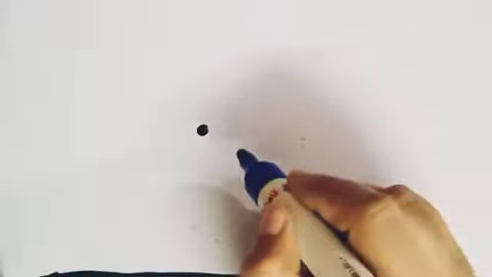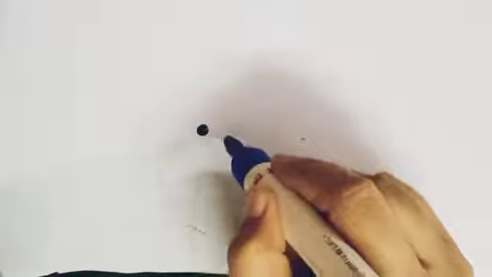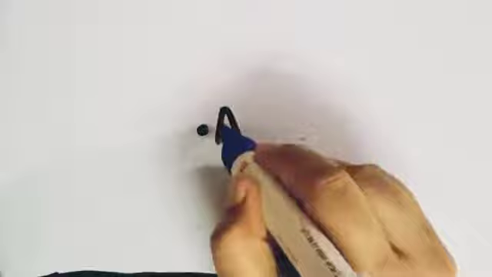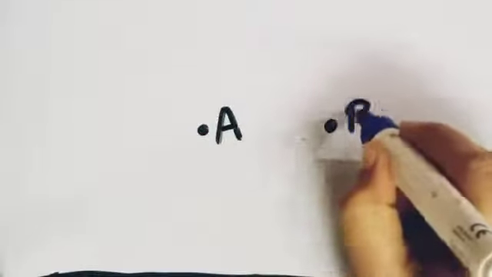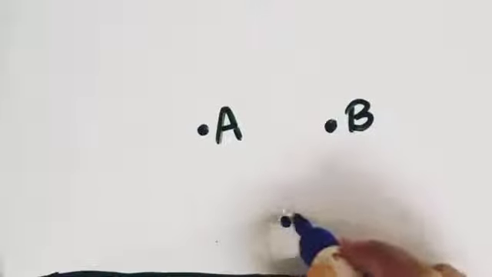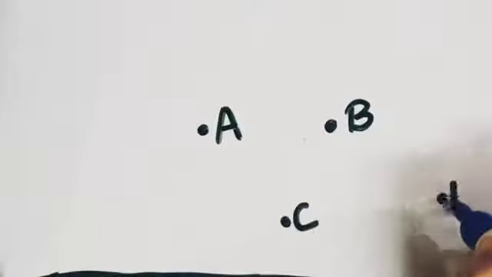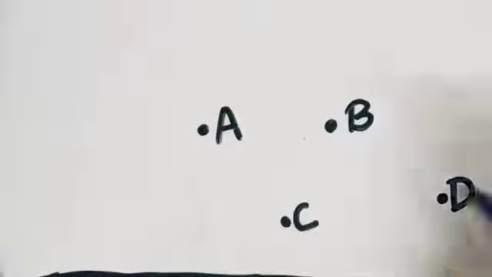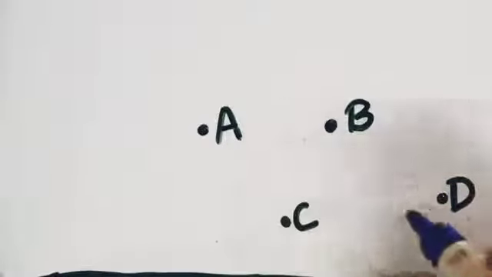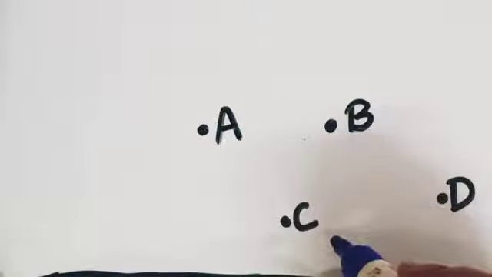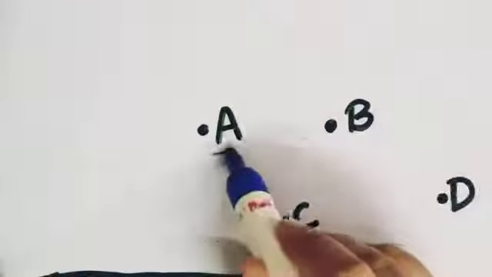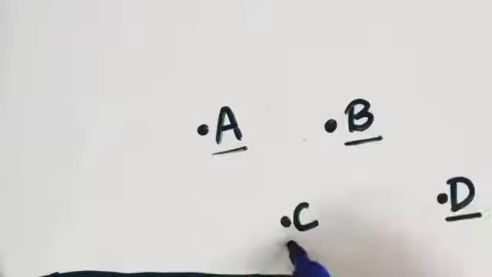Today we are going to learn something about geometry. So as you can see on the screen, what is this? Yes, it is a point. This is a point. And how to name a point? So you can say this is point A. In the same way, this is point B, point C, point D. Very easy. So wherever you see this type of points along with the letter, that means it is a point. And the name of that point will be the alphabet written along with it.